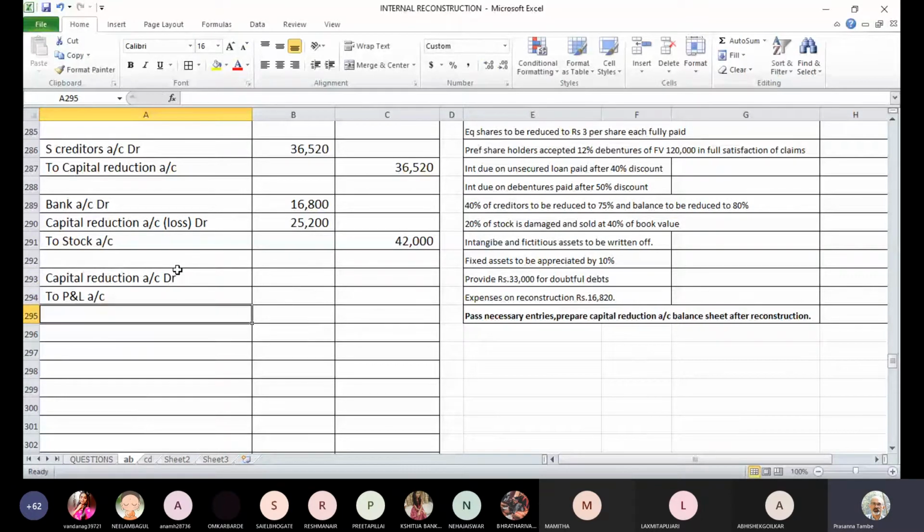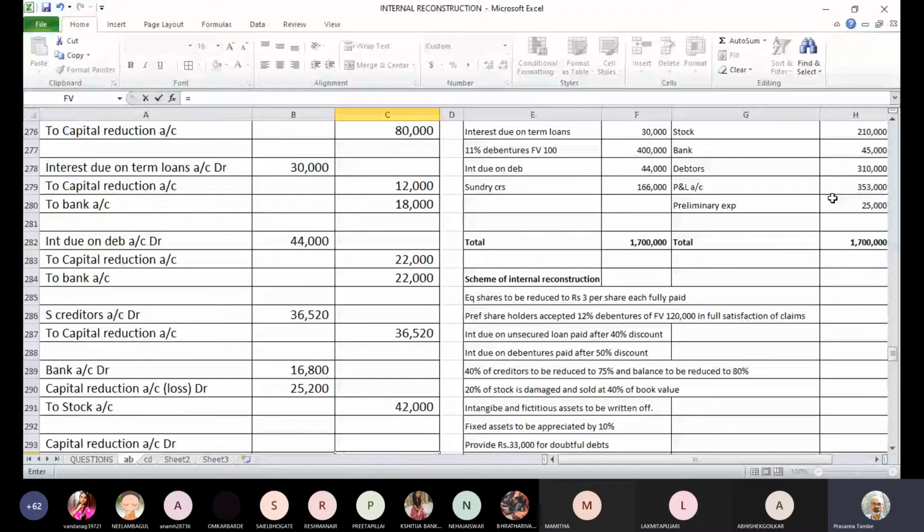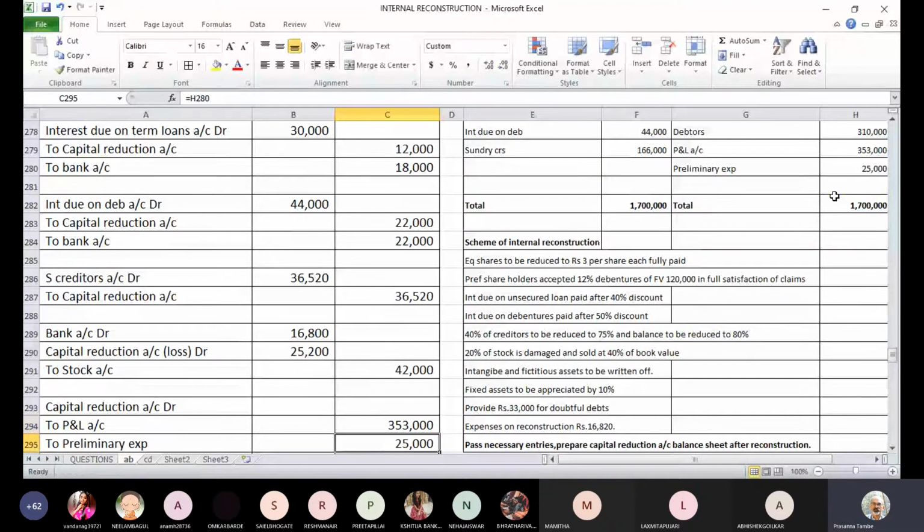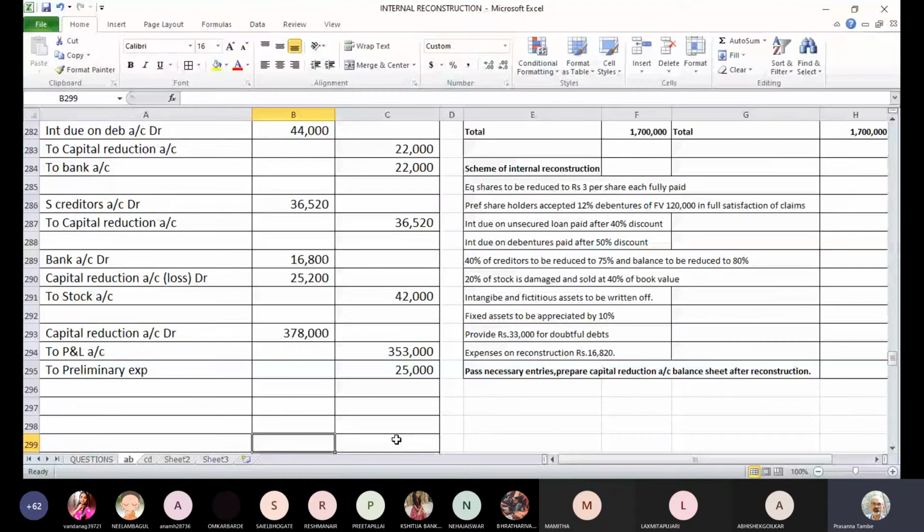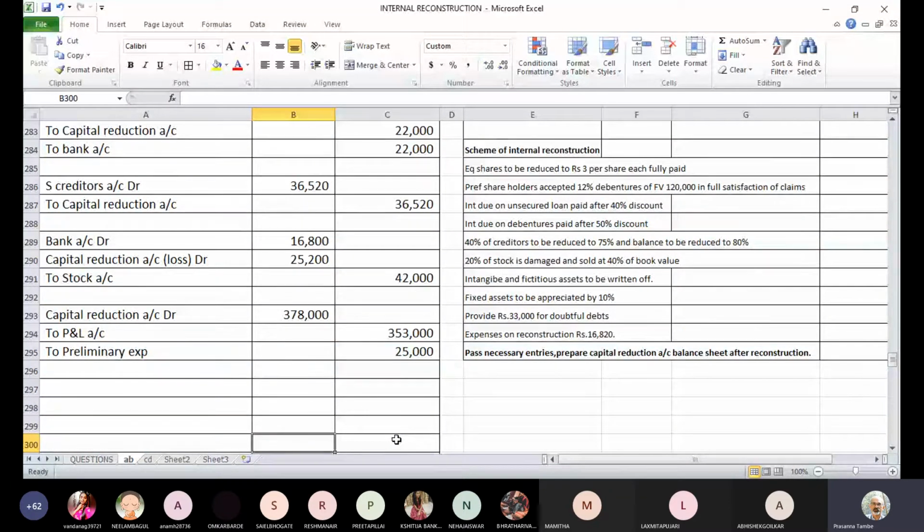P&L account. Preliminary. P&L account was 3,53,000. Preliminary expenses were 25,000. The amount debited to capital reduction is the summation of that, which is 3,78,000. So capital reduction account debit to P&L account, to preliminary expenses, that is the entry passed for writing off these fictitious assets.